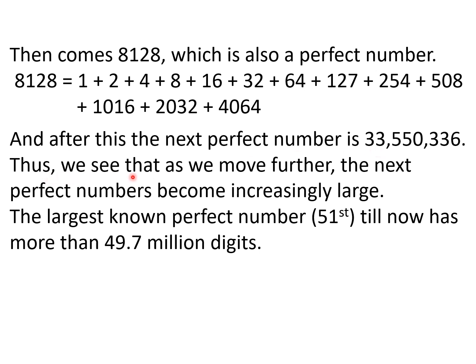Thus we see that as we move further, the next perfect numbers become increasingly large and widely spaced. The largest known perfect number is the 51st perfect number. So it means only 51 perfect numbers are known till today. Till now it has more than 49.7 million digits. It's not a number, I mean 49.7 million is not a number, it's digits. Like you see, it has got how many digits?